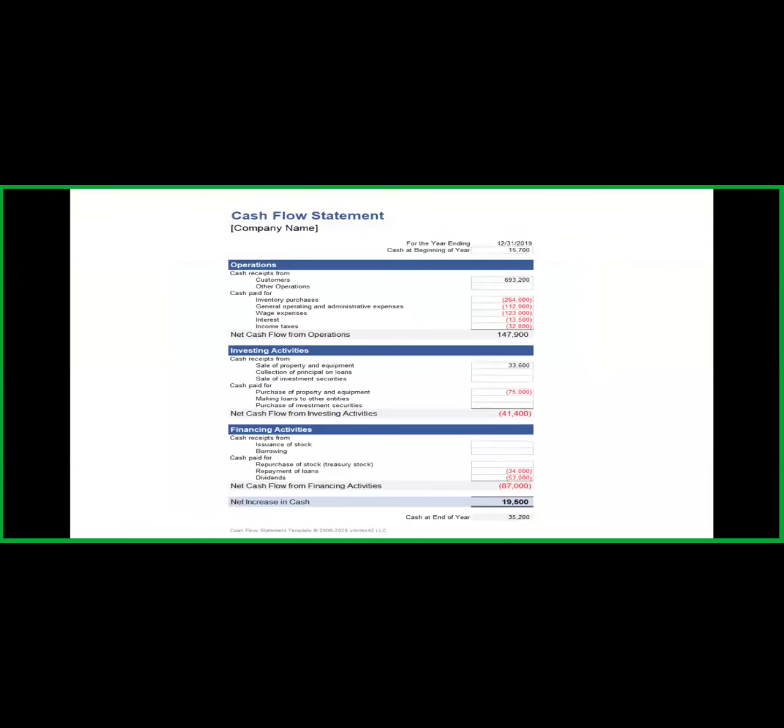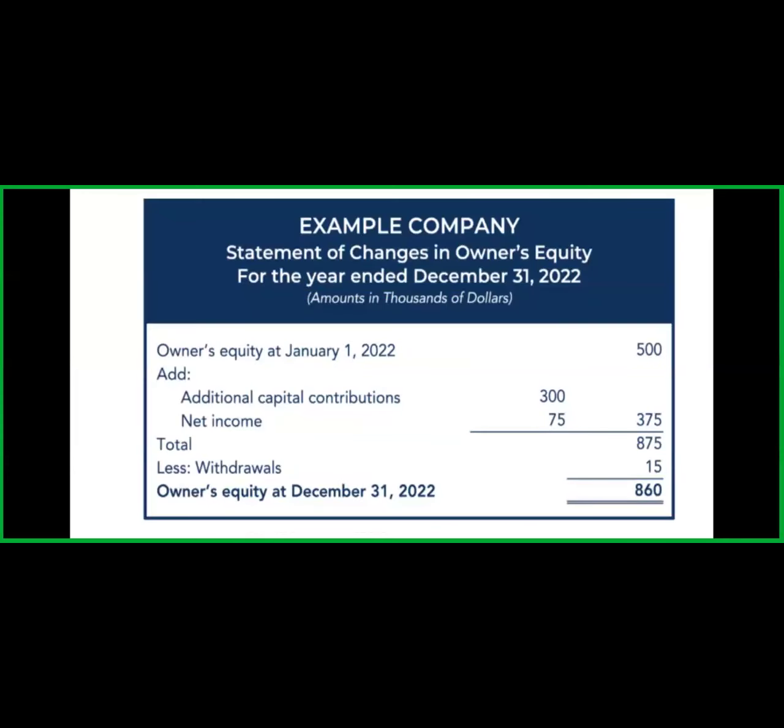Okay, this is the cash flow statement. We all know organizations have different departments, like the operations department, financing. All these cash flow statements show how cash flows in the organization. So what are the different standards we use? We are going to study that in this subject.